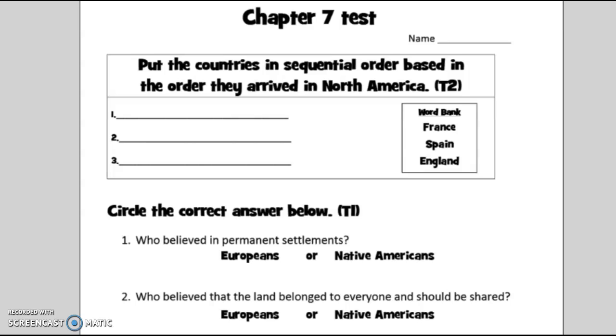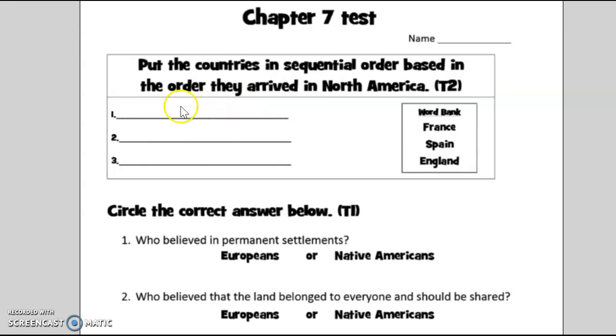First, we'll take a look at the directions. The first part of your test says put the countries in sequential order based on the order that they arrived in North America. So your word bank is over here. Your three choices are France, Spain, and England.